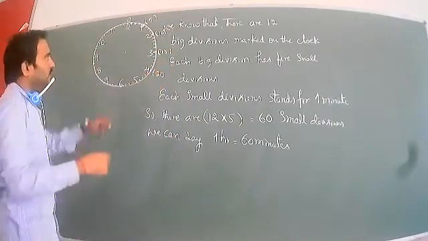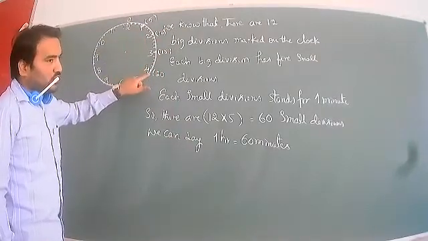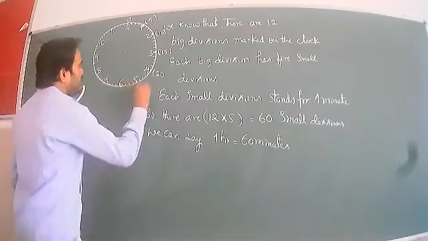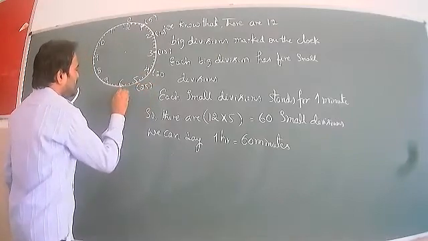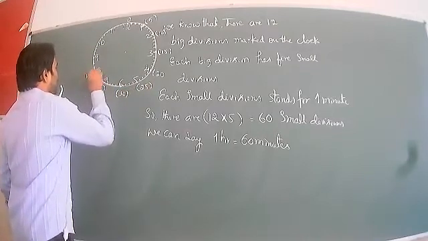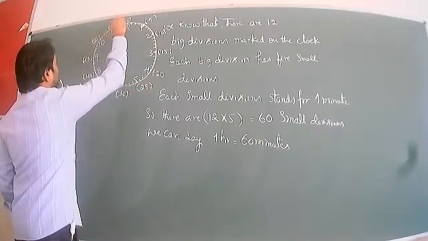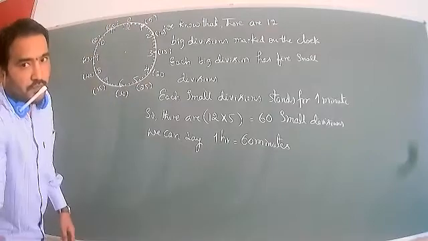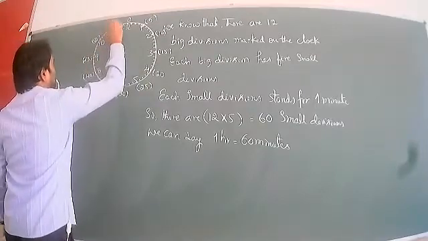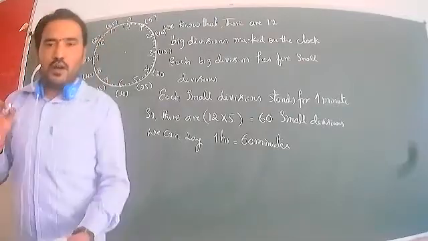So we can multiply 5 to each number: 5 on the 1 is 5, 5 on the 2 is 10, 5 on the 3 is 15, 5 on the 4 is 20. So when the minute hand is at 4, it is 20 minutes. When it comes to 5, it is 25 minutes. Then here 30, then 35, 40, 45, 50, 55. Here we consider 60 or 0. We can call it 60 or 0.